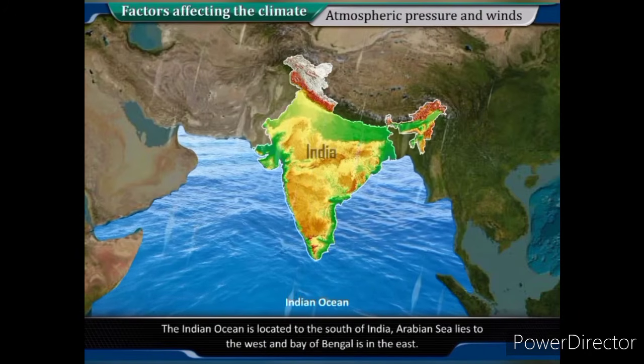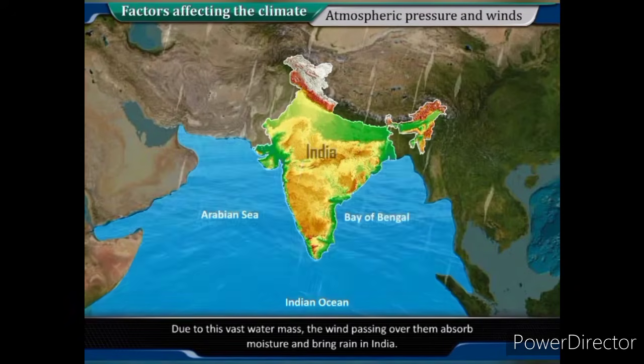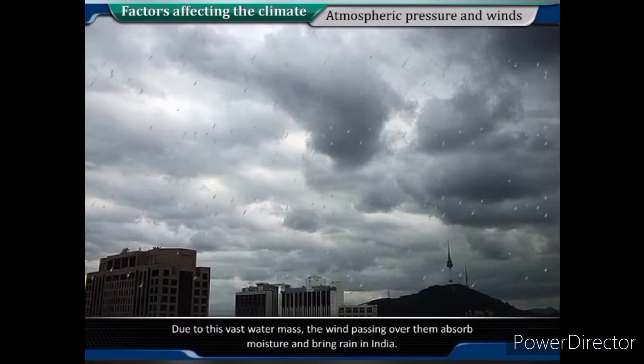The Indian Ocean is located to the south of India, the Arabian Sea lies to the west, and the Bay of Bengal is in the east. Due to this vast water mass, the winds passing over them absorb moisture and bring rain in India.